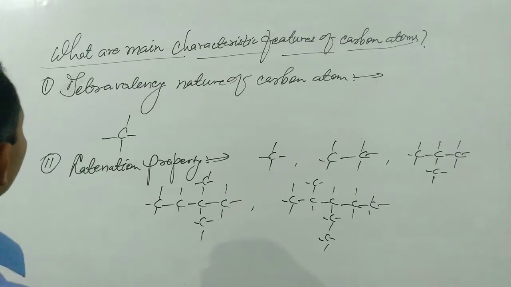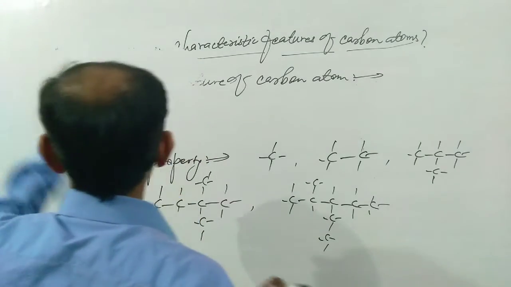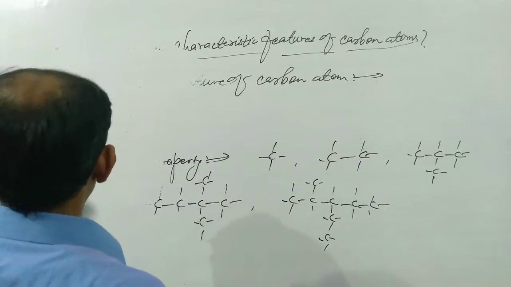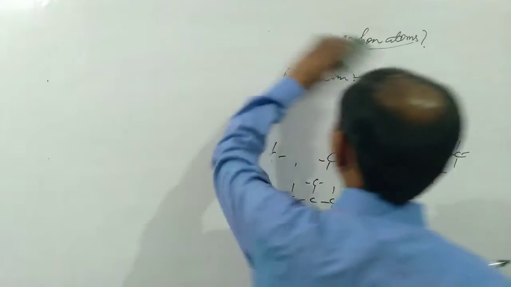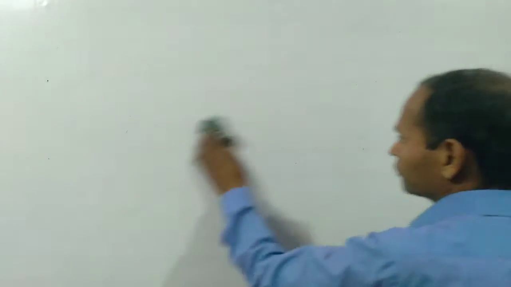The third main characteristic feature of carbon is that a carbon atom combines with other carbon atoms to form a stable ring.